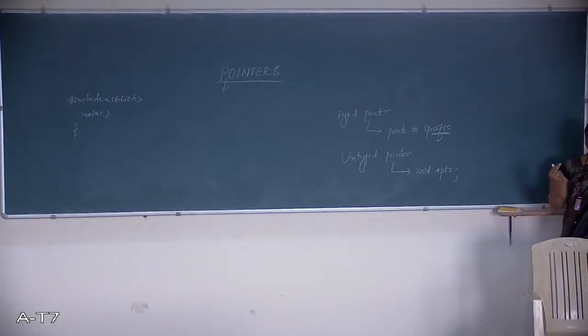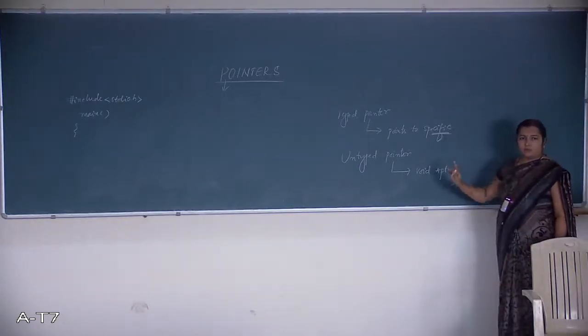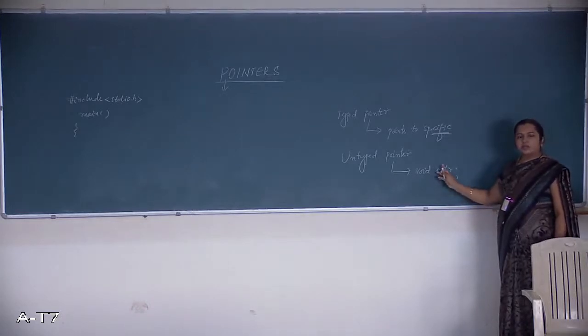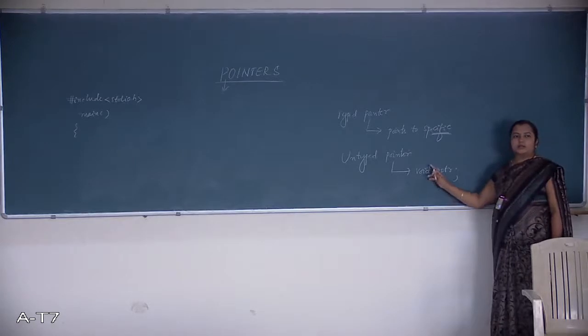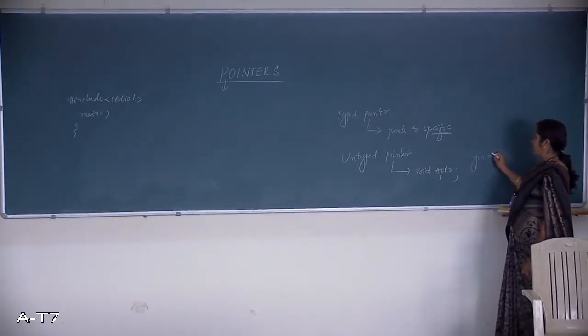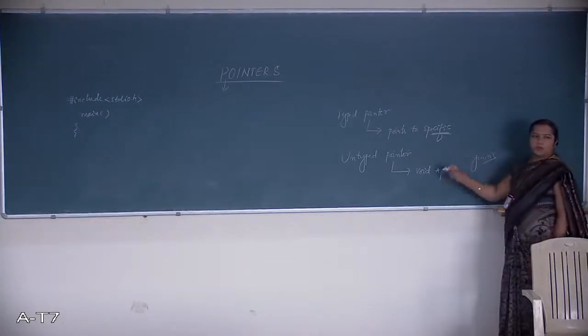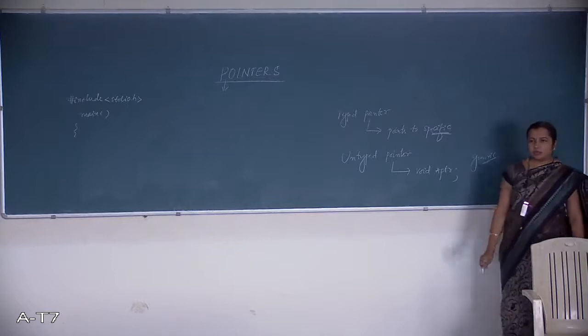That is not done. It should be proper enough in declaring, specific with respect to the variable. But here that is not the case. Instead of int, float, character, double, you can have void. That is called generic. This is an untyped pointer. There are two types: one is typed, the other is untyped.